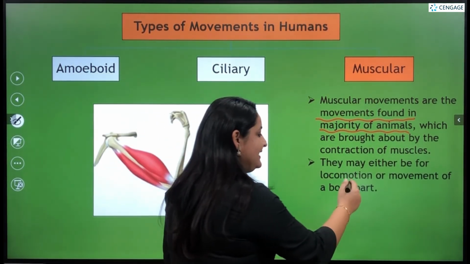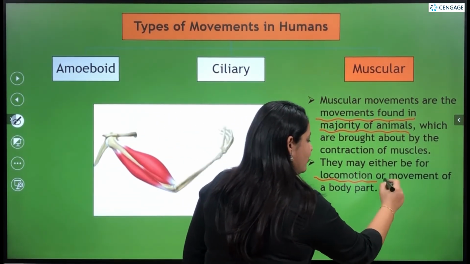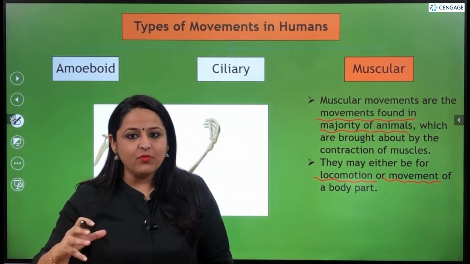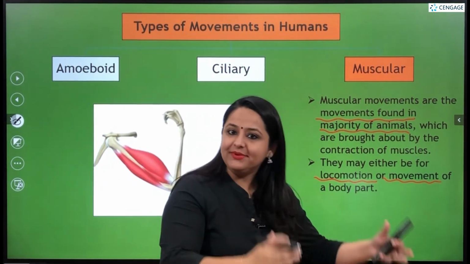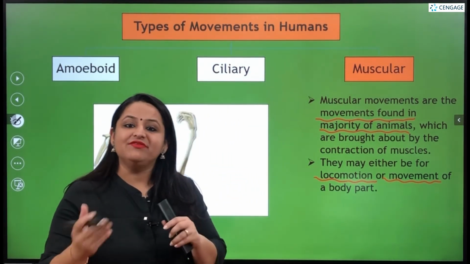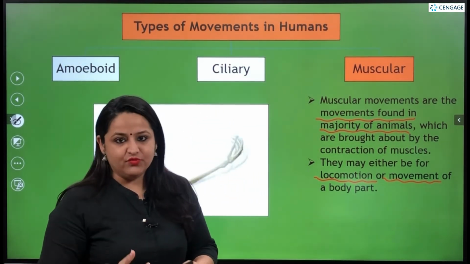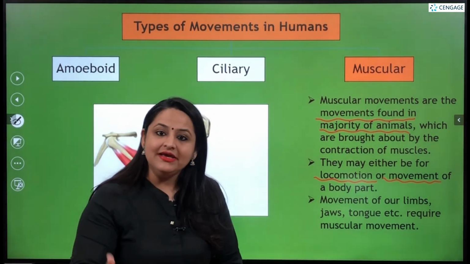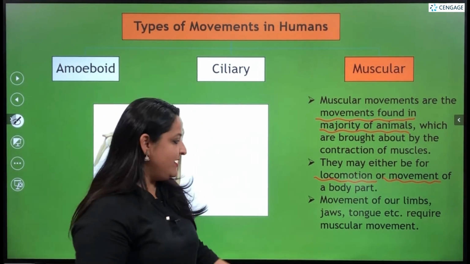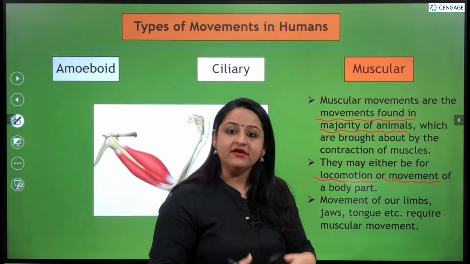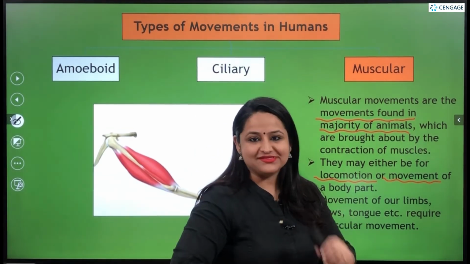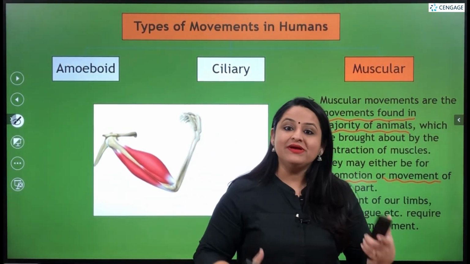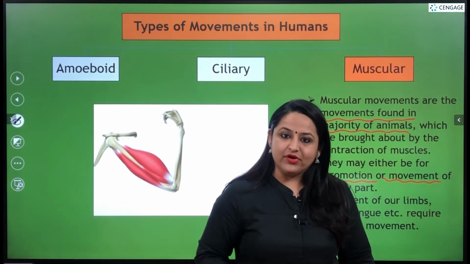They may be either for locomotion or for movement of a body part. For just moving one part of the body or moving the complete body, both can be facilitated by muscular movements. As I told, the movement of our limbs, lips, tongue and jaws, everything requires the movement of muscles. So this was all about the various types of movements that take place in our body.